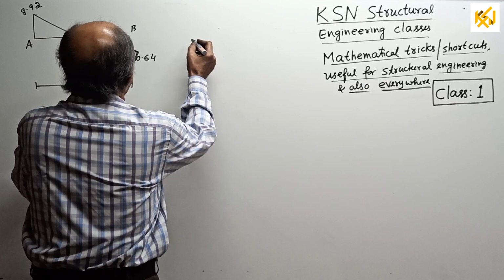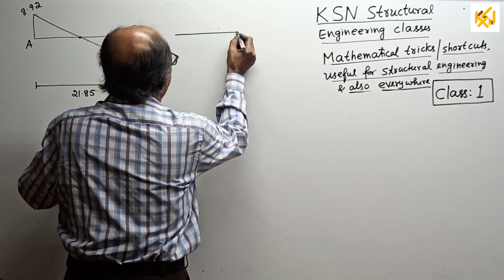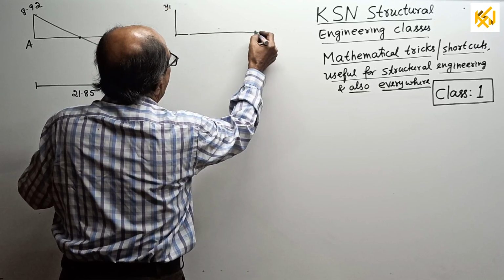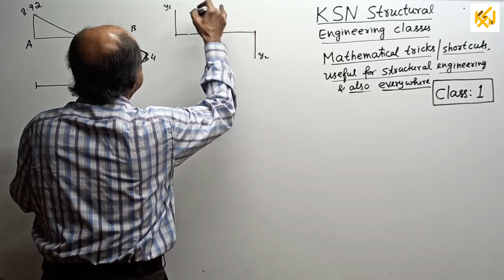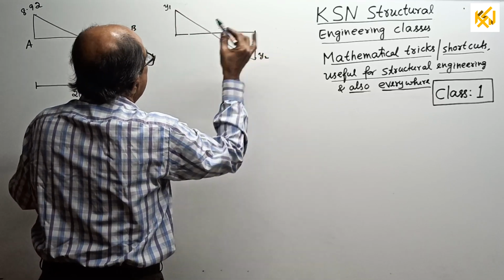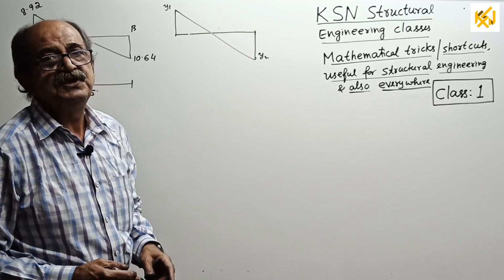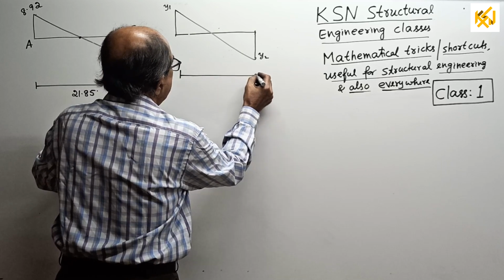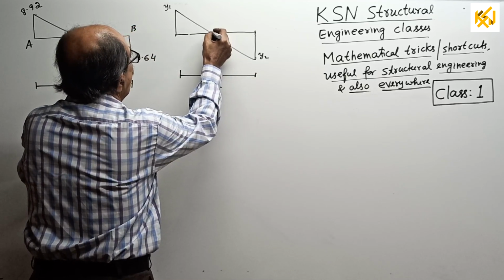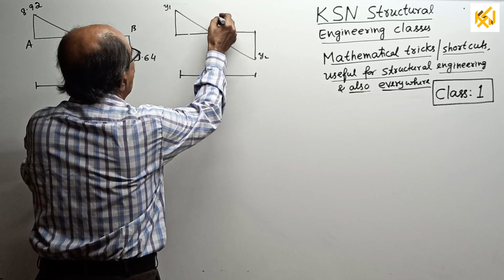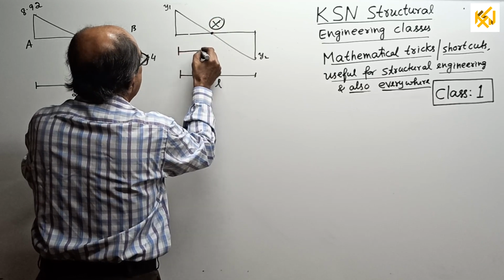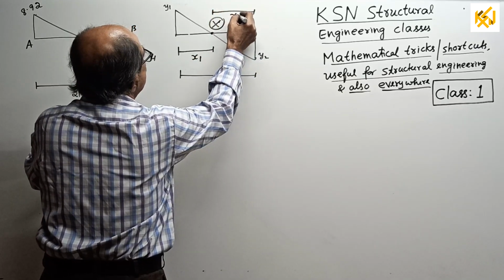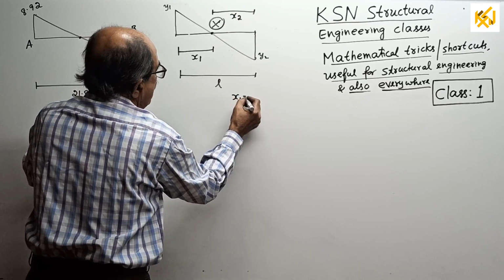Principle. See, here. Imagine one ordinate here, say y1, one more ordinate here, say y2. It will go this way. See, which is higher, which is lesser, hardly matters. The base length required, say some length is L. This point I want, say I will call the point as x, unknown point, x. From here, say distance is x1. From here, distance is, imagine, x2. I want to find x1 and x2. That's all.